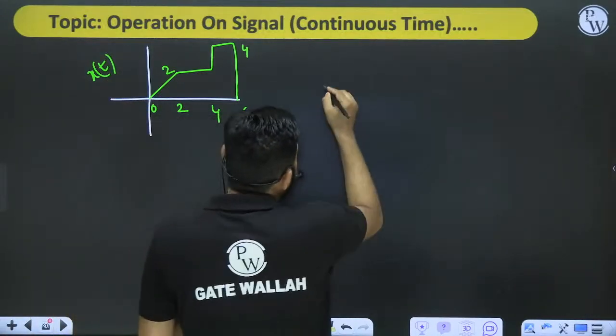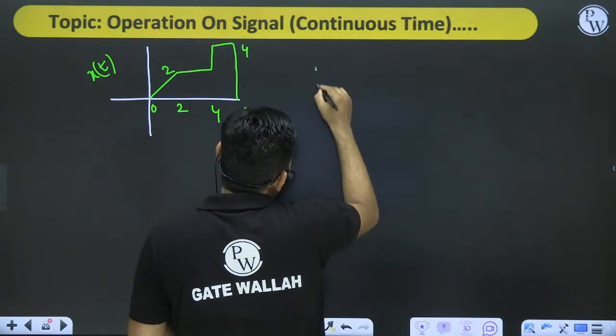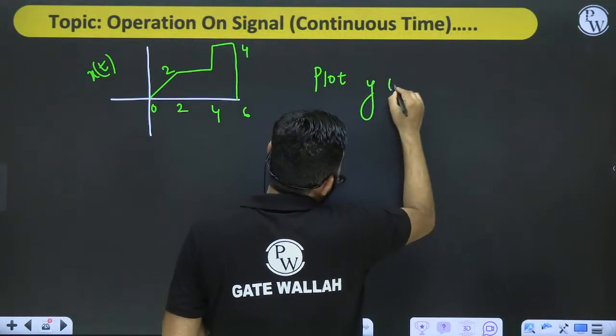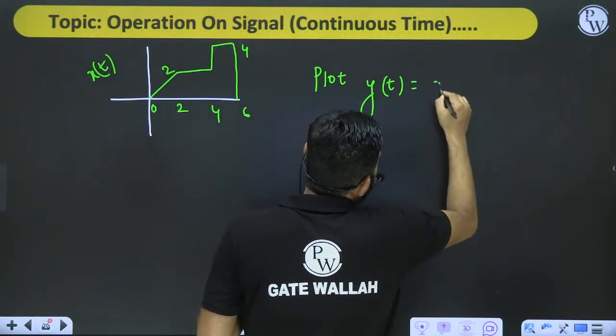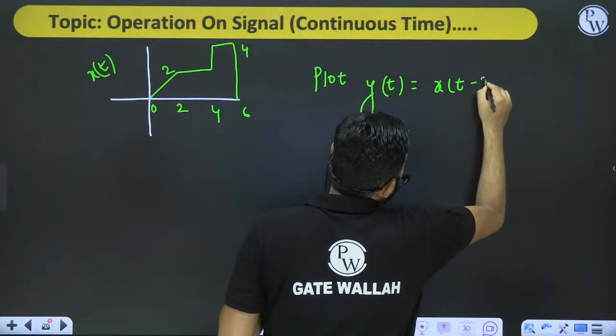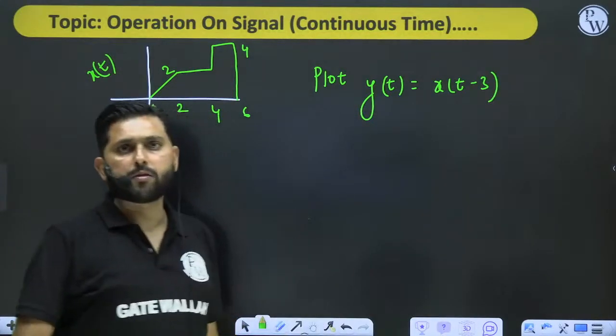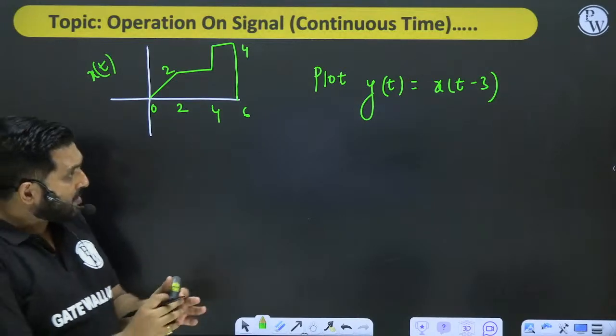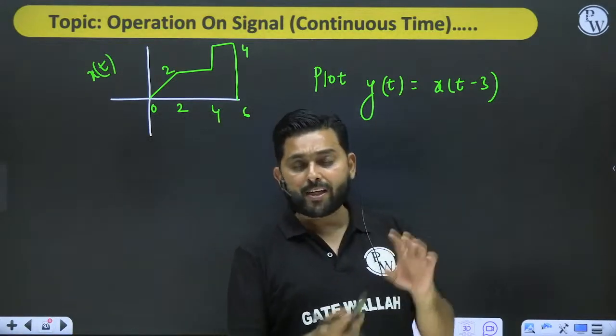Now suppose someone asks you to plot y of t, which is x of t minus 3. What is x of t minus 3?